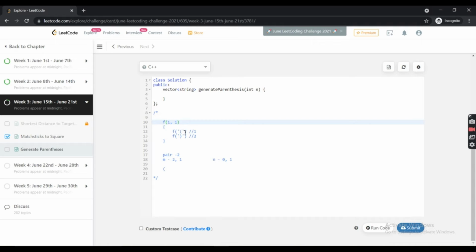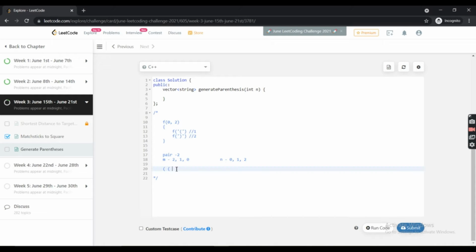Now since we can again go for an open bracket call, we will call the first call. So we will again append an open bracket. So our m will become 0 and our n will become 2, because now we can append 2 closed brackets. So now this will go for 0 comma 2. Now for this call we cannot call function 1, because we do not have any open bracket left. So we will call function 2.